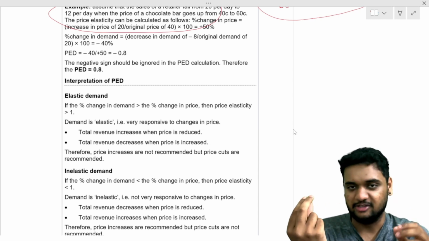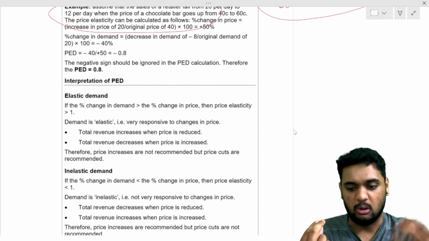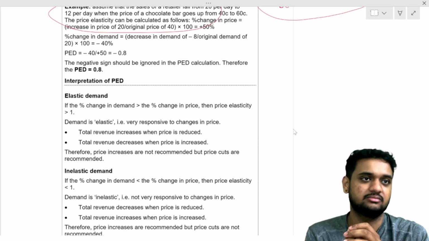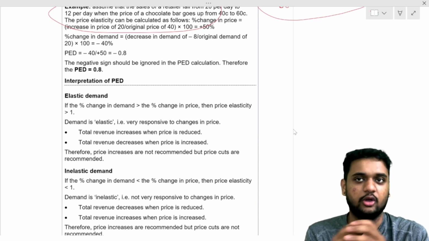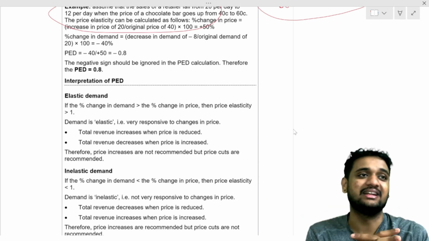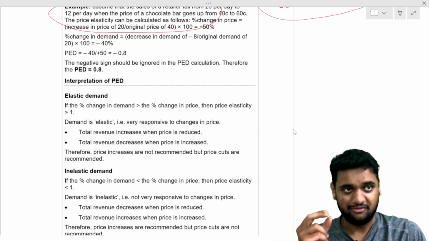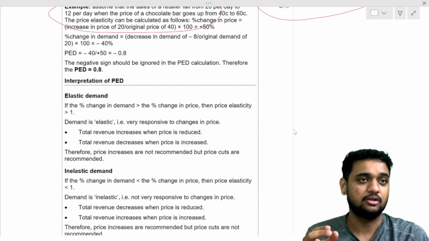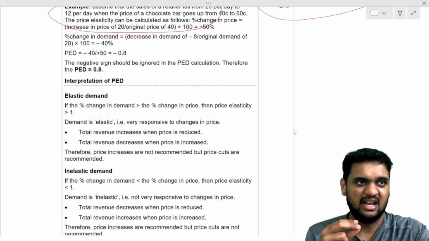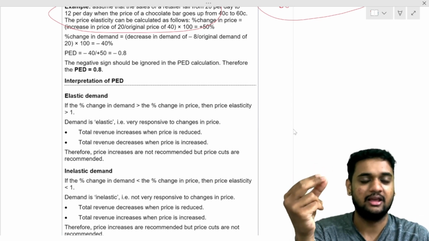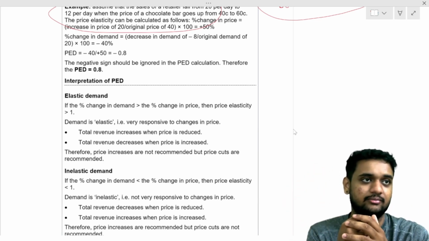For example, I decrease my price by 10%, but quantity demanded was only 8% more. So I wasn't able to compensate. So in inelastic demand, if I decrease my price, will total revenue increase or decrease? Decrease. If I increase my price, total revenue increases.